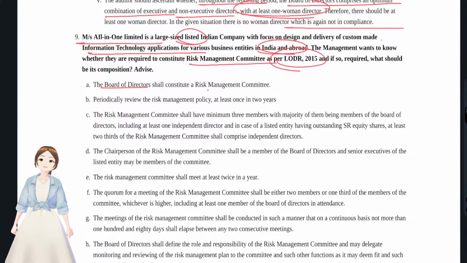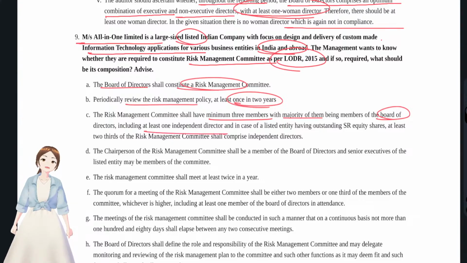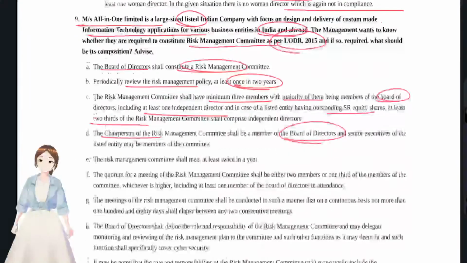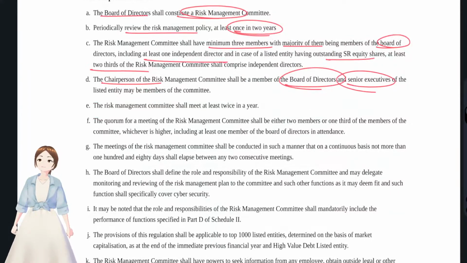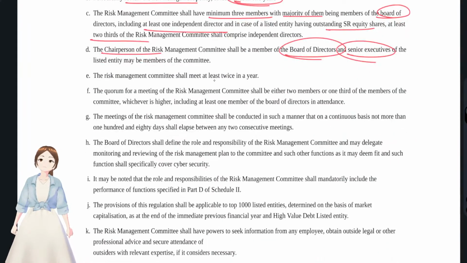You see, the board of directors shall constitute a risk management committee, with periodical review of the risk management policy at least once in 2 years. They shall have a minimum of 3 members, the majority of them board of directors, with at least 1 independent director, and if there are SR equity shares, at least 2/3 shall be independent. The chairperson should be a member of the board or a senior executive. The committee shall meet at least twice in a year, and quorum shall be 2 members or 1/3, with at least 1 independent director and at least 1 board director present.